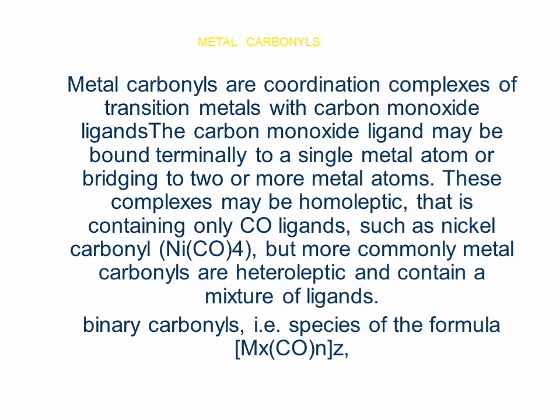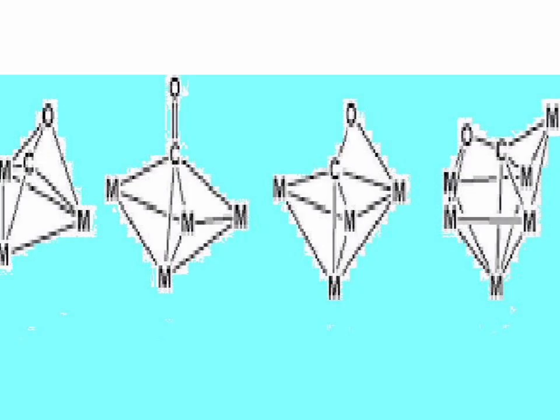The general formula is MxCOn with overall charge Z. You can see the structures in this slide where there are terminal carbonyls, bridge carbonyls, and polymetal carbonyls with poly centers, that is, three metal atoms.